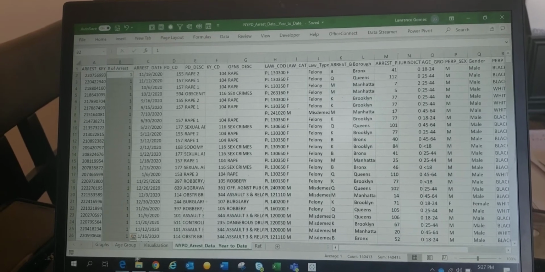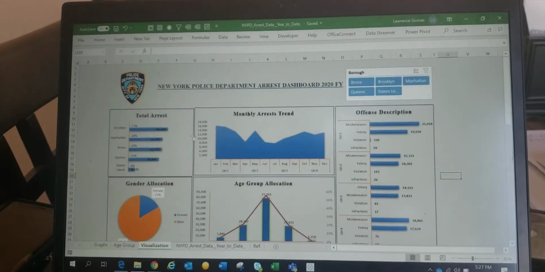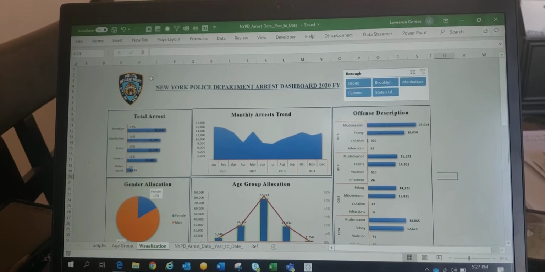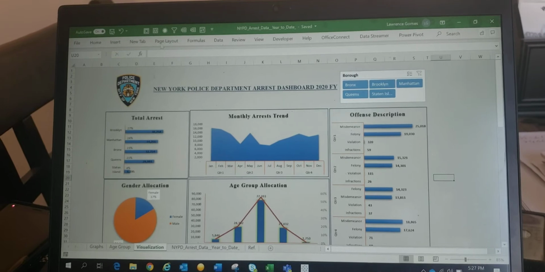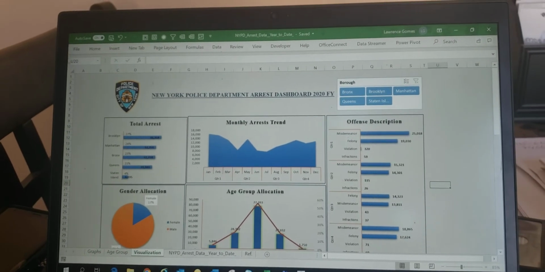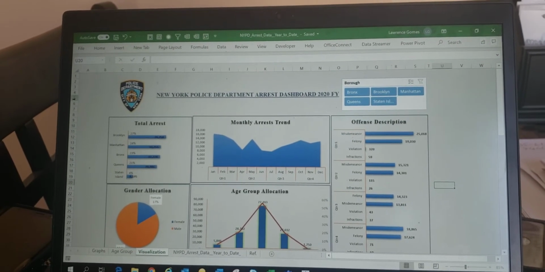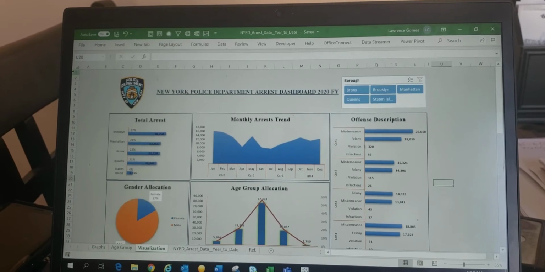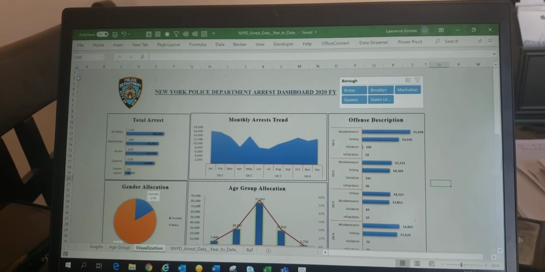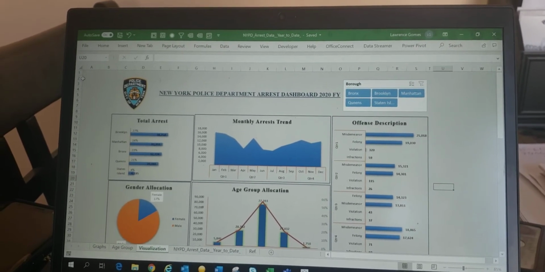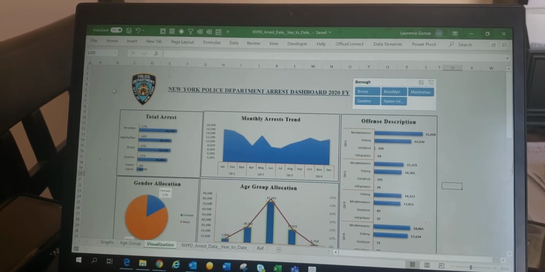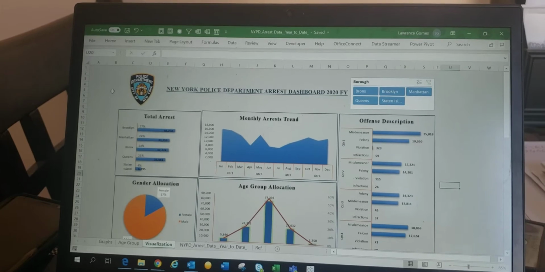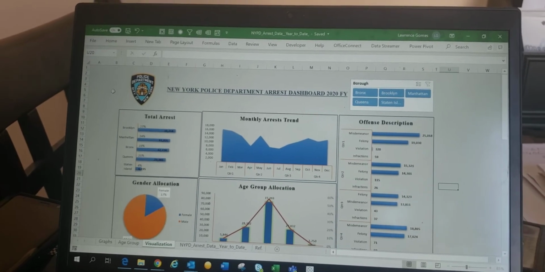And for the visualization, I used pivot charts and slicers to answer the following questions. My research questions are: in which month did the arrested people count peak, and what is the reason behind the peak? What race do these people belong to, what age group do they belong to, and what is the level of their offense?